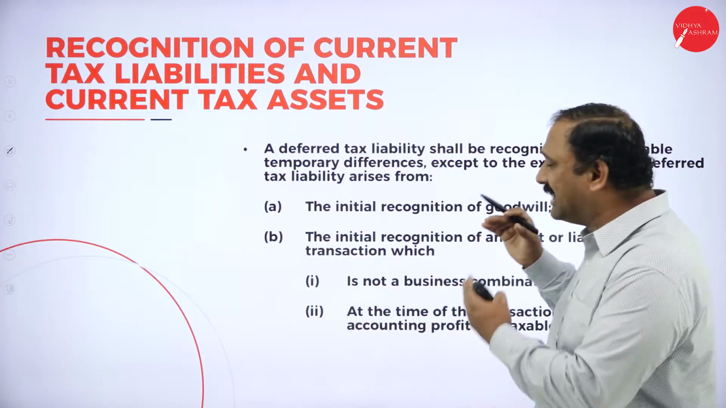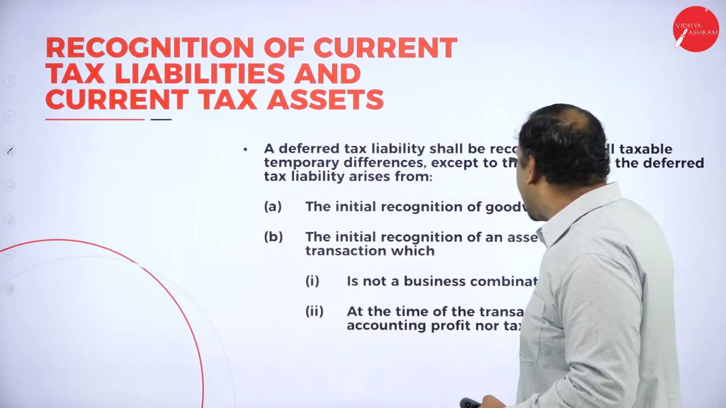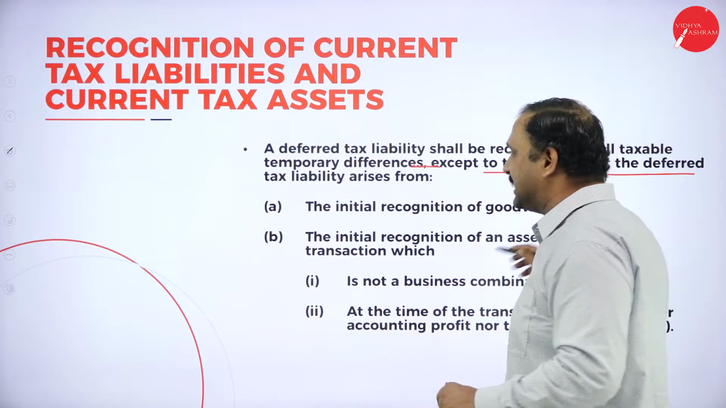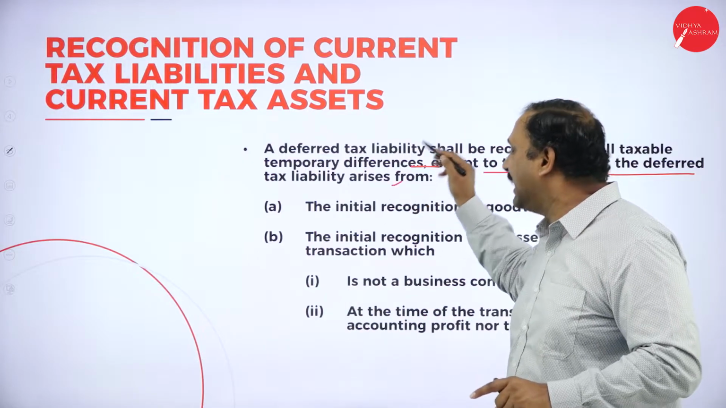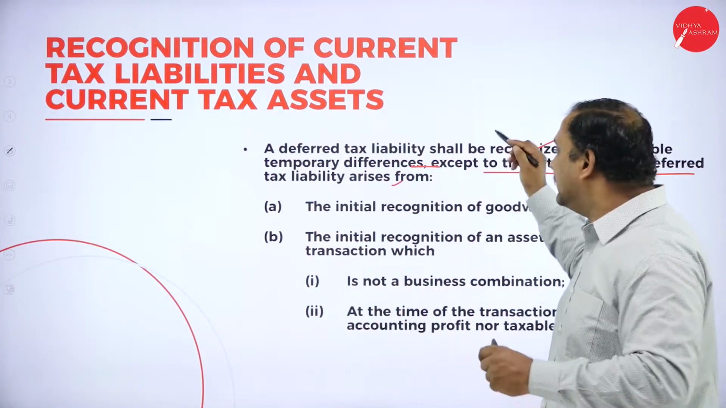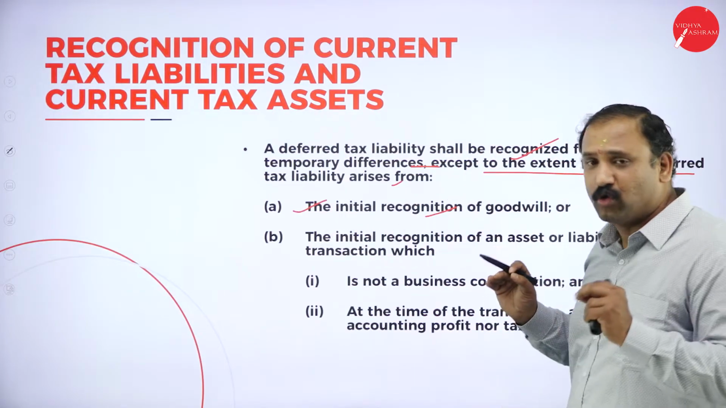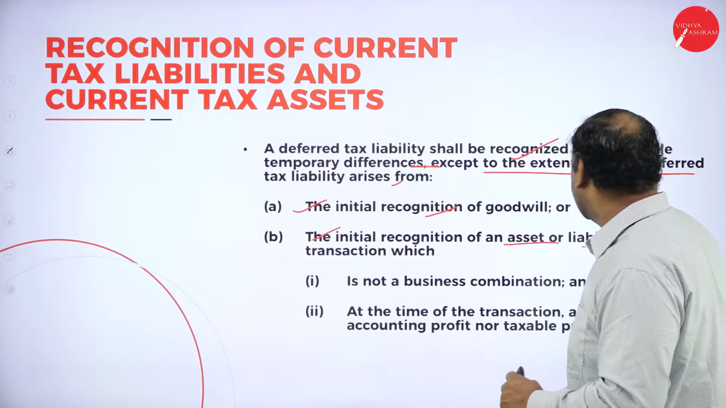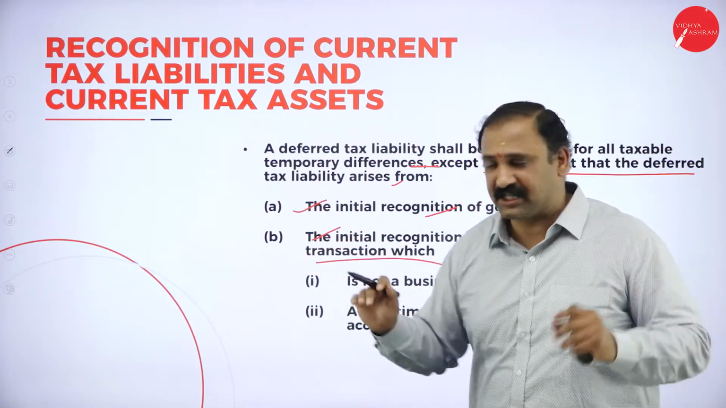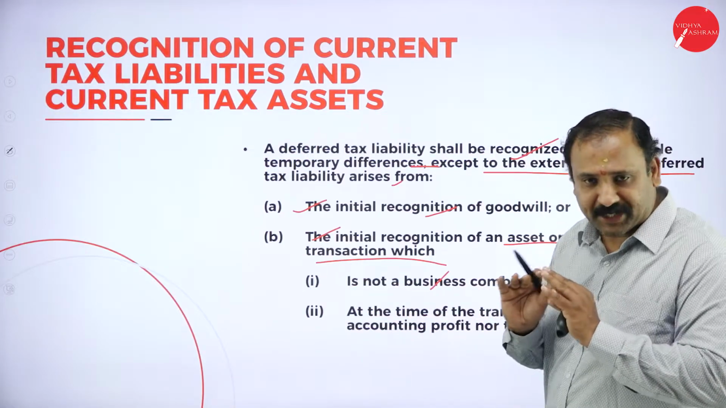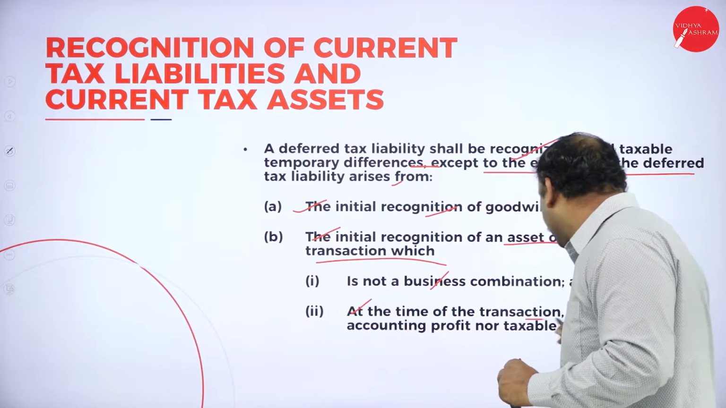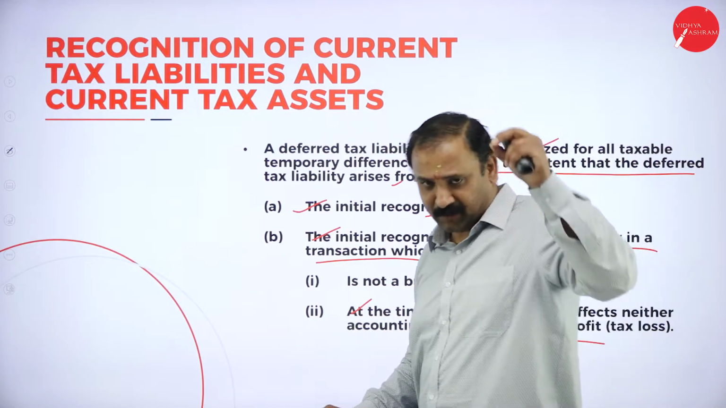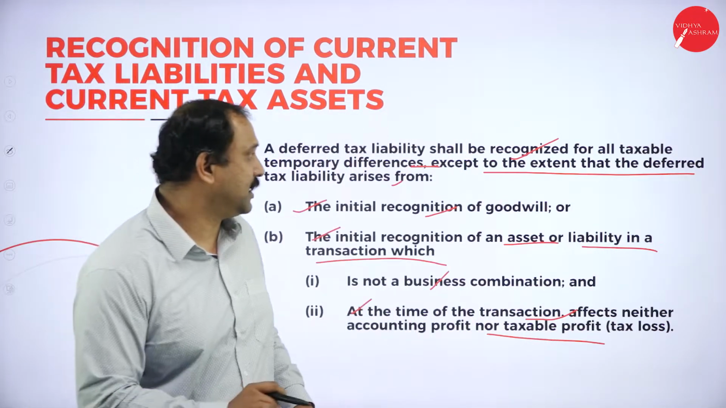Now, moving further, a deferred tax liability shall be recognized for all temporary differences except to the extent that the deferred tax liability arises from the initial recognition of goodwill, which is now coming into picture. Or the initial recognition of an asset or liability in a transaction which is not a business combination and at the time of transaction affects neither accounting profit nor taxable profit, which is also very, very important for us to understand.